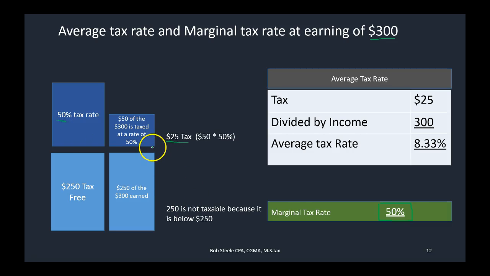So when we start making decisions, we can start thinking, well, if we start earning more money, we have to realize that every dollar is going to be taxed at the marginal tax rate above the $250 threshold. What will that do to these two numbers? As income increases, these two numbers will get closer together.